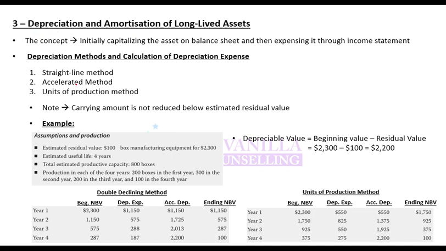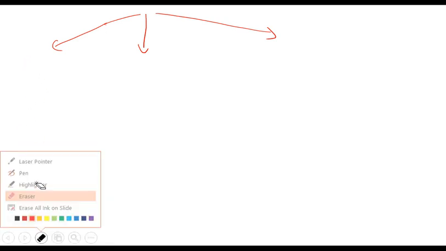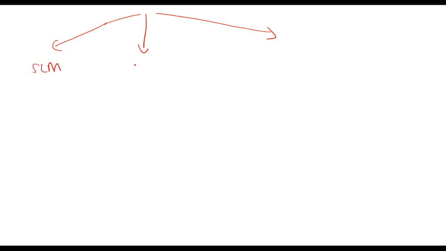Depreciation and amortization of long-lived assets. Okay, so when we depreciate, there are many different methods used for depreciation. Three of the key methods that we will discuss are straight line depreciation, the reducing balance method, which is also an accelerated depreciation method, and units of production. Accelerated means reducing balance is an example of accelerated, in which you record higher expense in the initial periods.